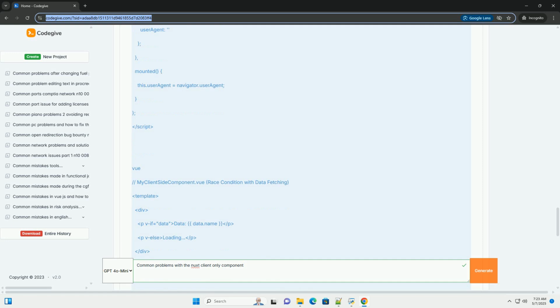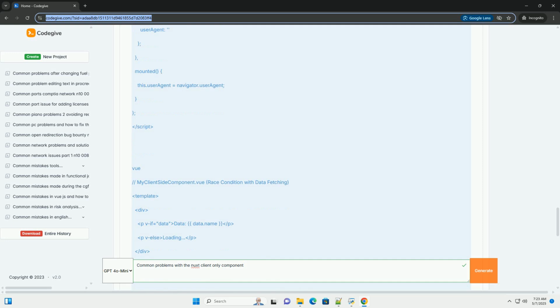Ensure libraries are initialized after the component is mounted. Use the mounted hook to initialize third-party libraries. Check if the DOM element you need to interact with is available before initializing the library. Key takeaway. Be aware of the potential for race conditions when using client-only, especially with data fetching and third-party libraries. Use asynchronous components with suspense and ensure libraries are initialized only after the DOM is ready.